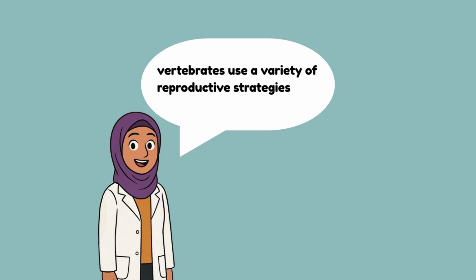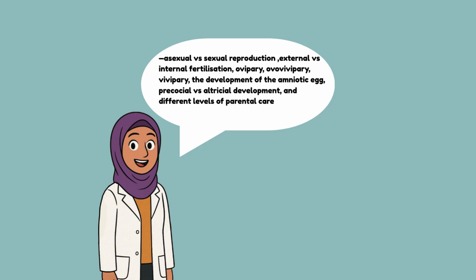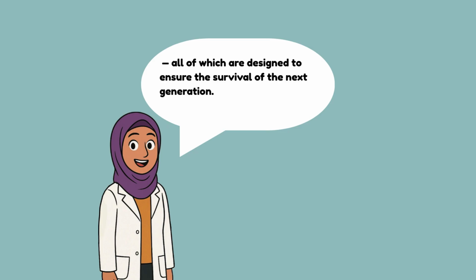In summary, invertebrates use a variety of reproductive strategies: sexual and asexual reproduction, external versus internal fertilization, ovipary, ovovivipary, vivipary, precocial versus altricial development, and different levels of parental care, all of which are designed to ensure the survival of the next generation.